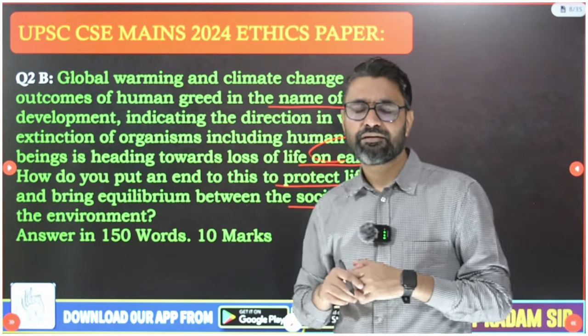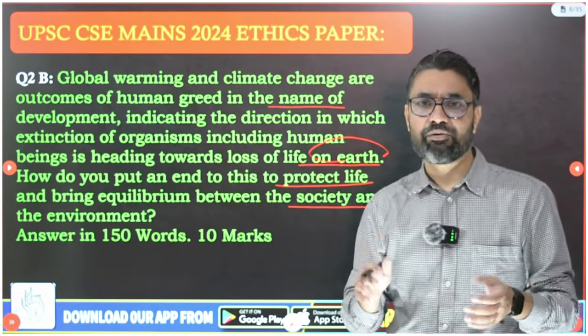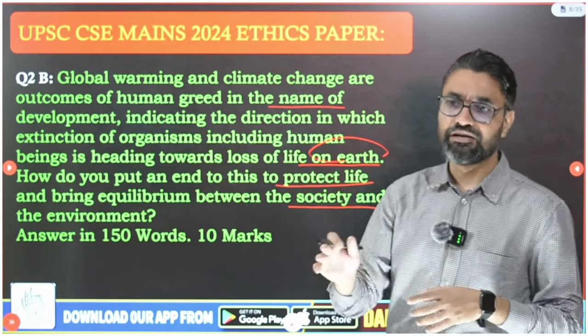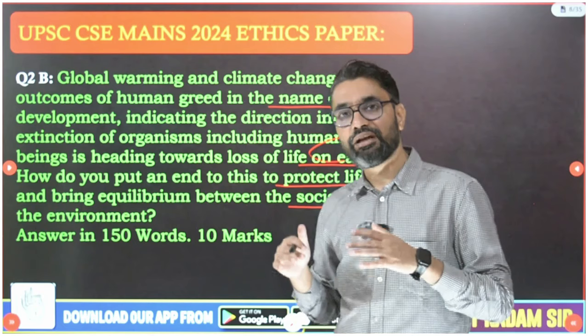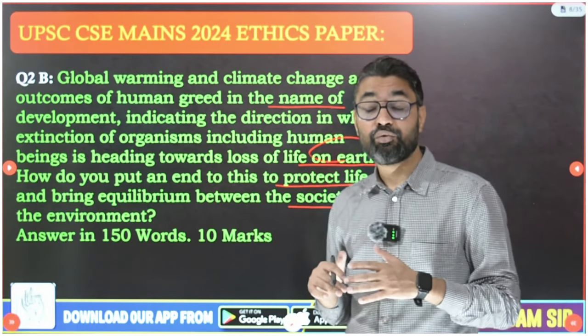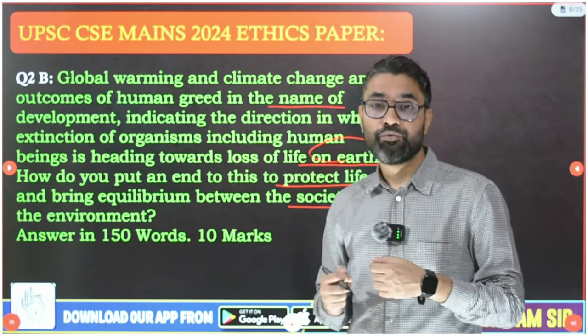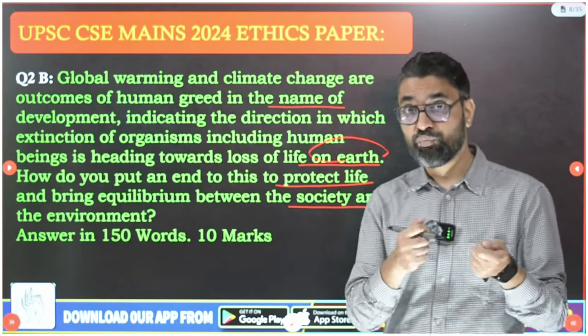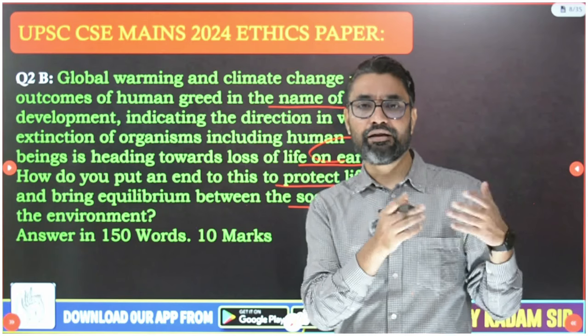Now here, guys, how to bring equilibrium between society and environment? Most students are going to make it an ecology-environment answer, going to write about sustainable development and this and that. Yes, you can write that. They are going to write about renewable energy, that we should have renewable energy and less use of coal, oil, etc.